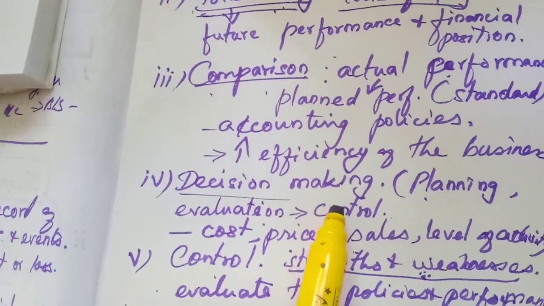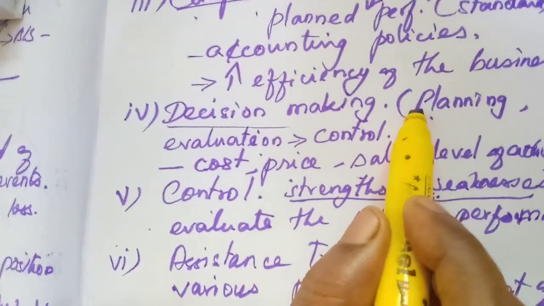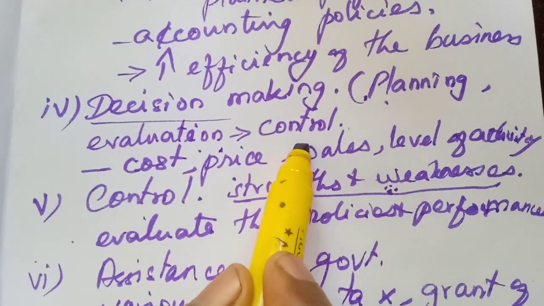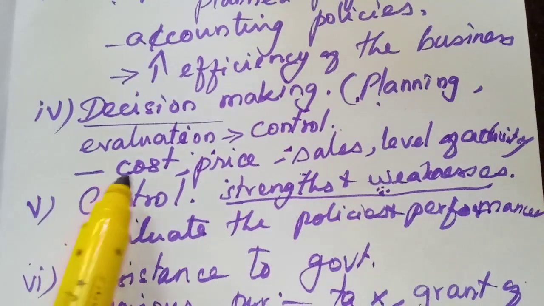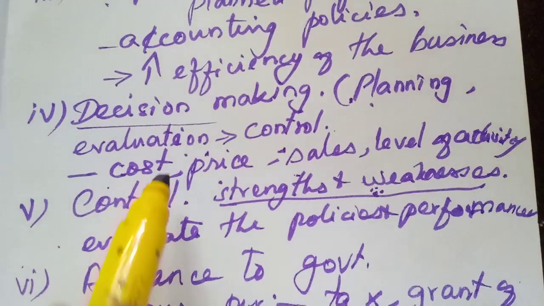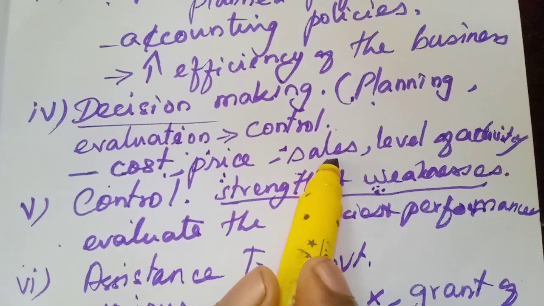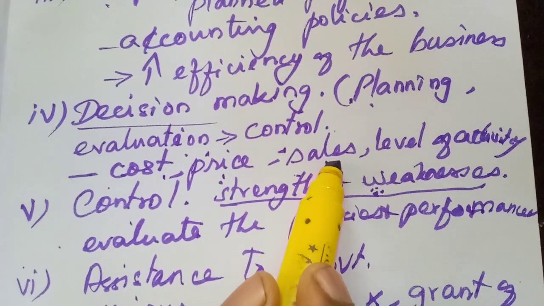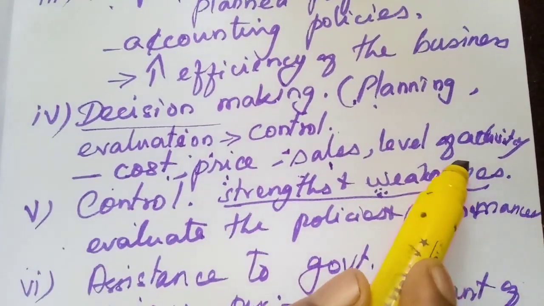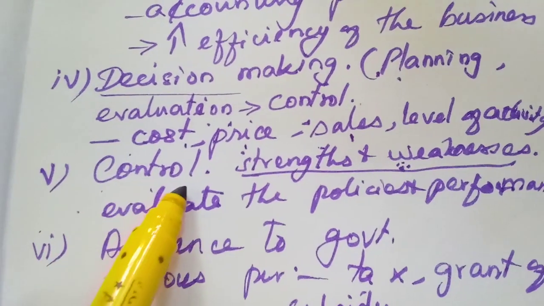It provides relevant information for the management for planning, evaluation of performance and control. They are providing some information. And again, it is easy for them to fix the cost of production, price of a product, sales quantity or value of sales to be accomplished, or the level of activity, which level of activity they are now. Then the next one, control.